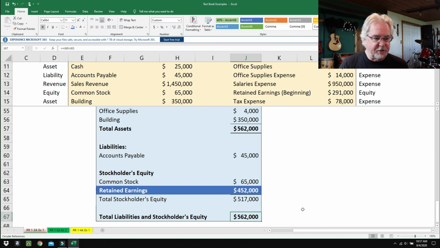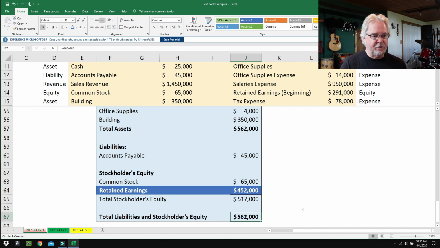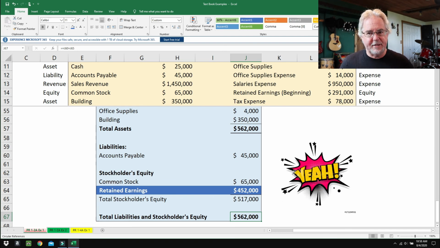Now, this last step, you got to do this. Don't drop the football on the 2-yard line here. You're almost done. But it's important to have this last line, total liabilities and stockholders' equity. For some reason, students forget to do this. And so what you do is you take your total liabilities, add up your total stockholders' equity, and in this case, we get 562,000, and then you double check and you say, well, is that the same as my assets? Because assets equals liabilities plus owner's equity. And this is where we've proved it to be equal. And if your problem in your homework equals, then you did a good job. You probably did it right.